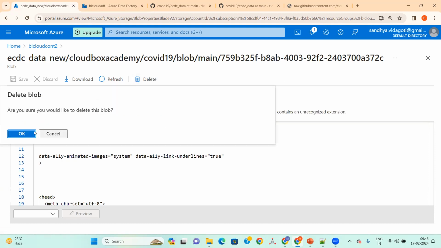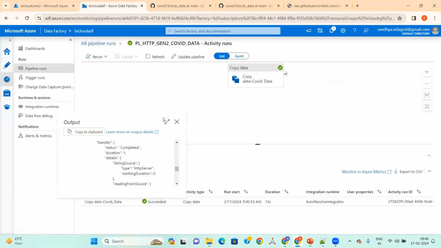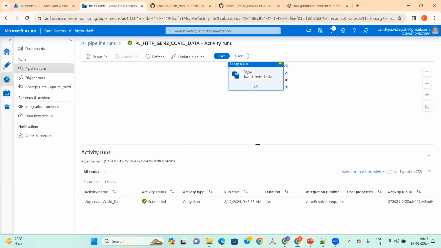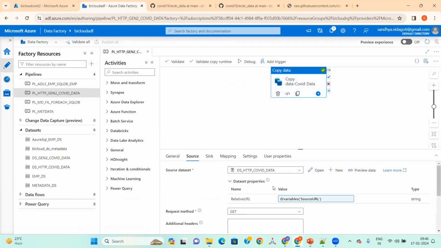Now I'll tell you this one. I just want to test it. Go to the edit. Here we need to create a pipeline trigger on top of this. Let me just do the triggers here. What we want to do is, at runtime, we need to give the values there.